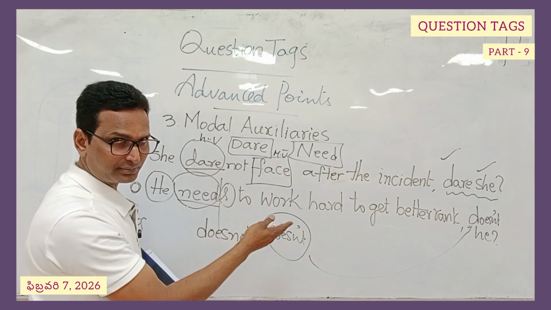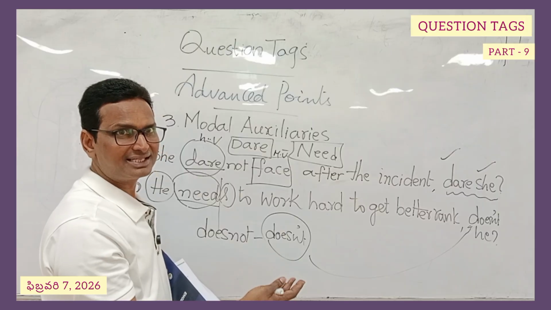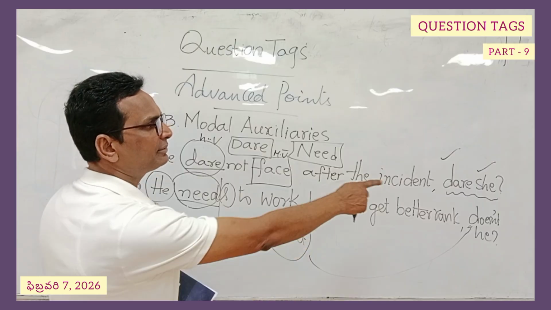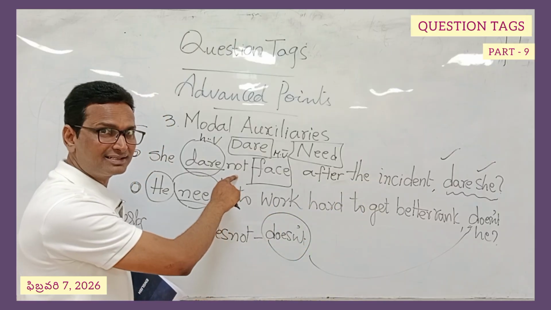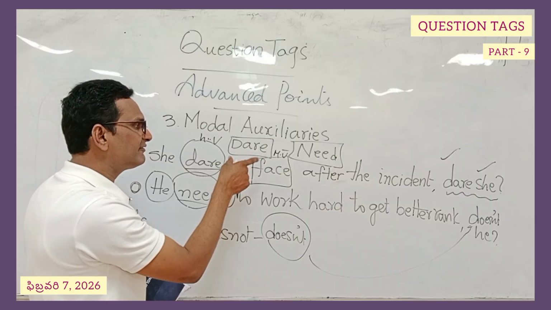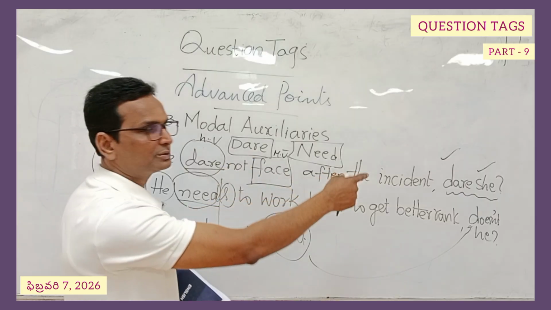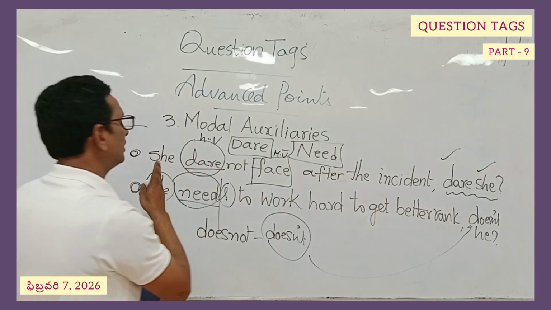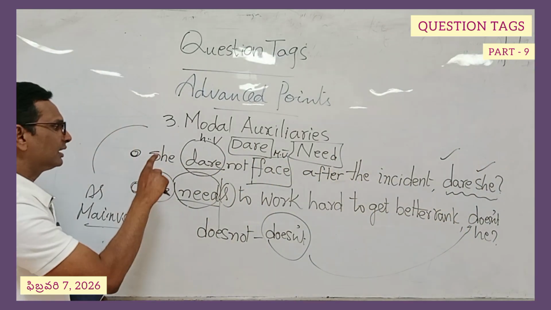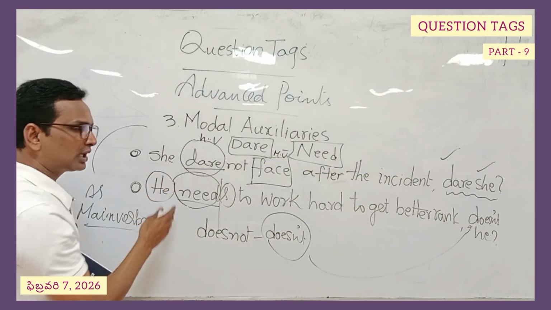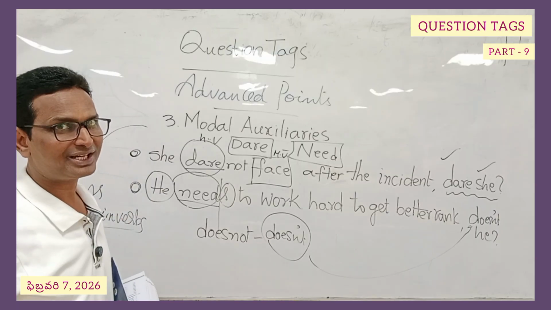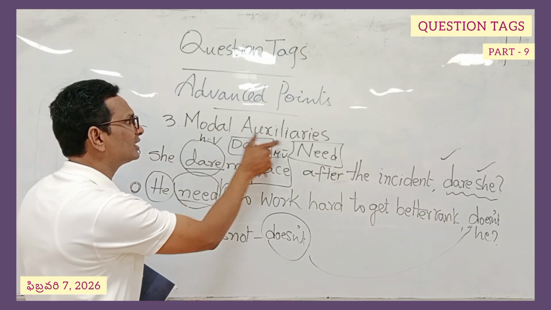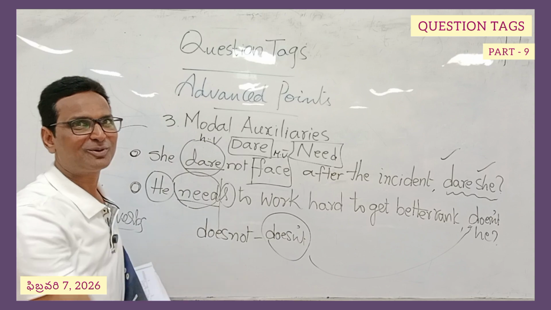We need a helping verb to make a question tag. This is what we have been discussing. The helping verb has been placed here, and "not" doesn't come because it is a negative statement. If a negative statement comes, the tag will be positive. That is the reason why it is dare plus she. She is the pronoun of the subject. Since there are no proper nouns, these two are common nouns. This is what you have to understand from this modal auxiliaries category under advanced points.